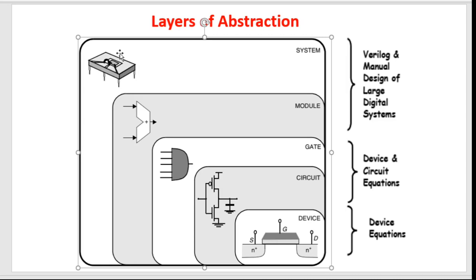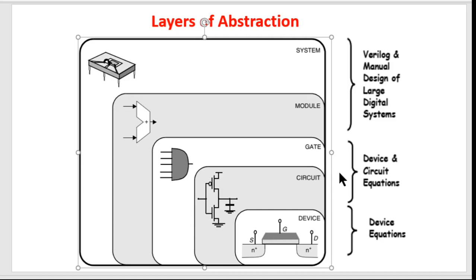Okay, so these are the levels of abstraction, and these are also the different types of areas that exist in the VLSI world, in VLSI design. Here at the system and module level, even up to the gate level, we can design and model by using HDL languages, that is Verilog or VHDL.